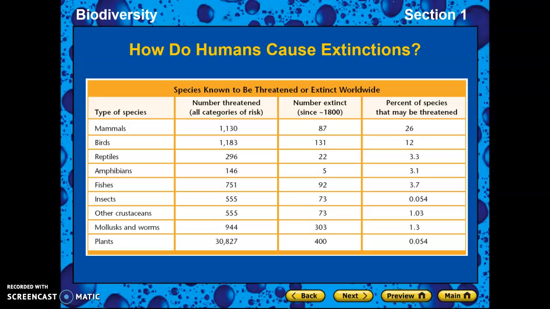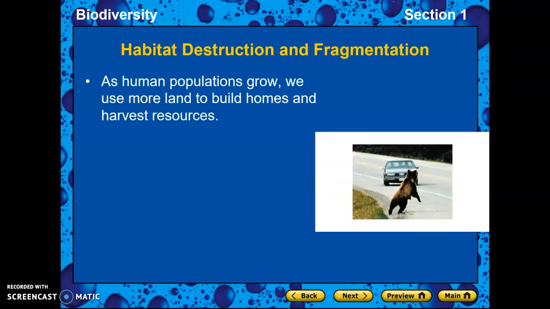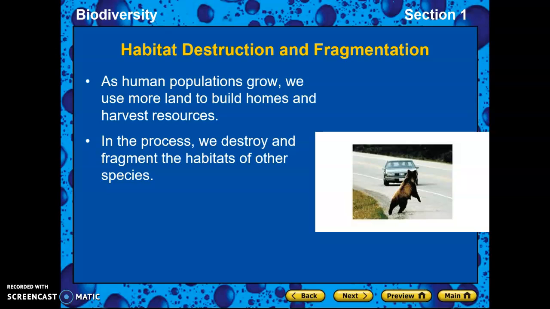So here are species that are known to be threatened worldwide. Mammals, there's 1,130 that are threatened. 87 have become extinct. And so that's 26% of the species that may be threatened. Plants, 30,827 have been threatened. And that's not a lot because there's a lot of plants out there.